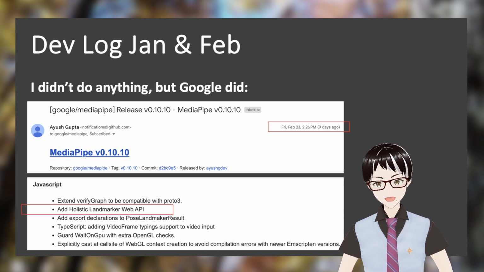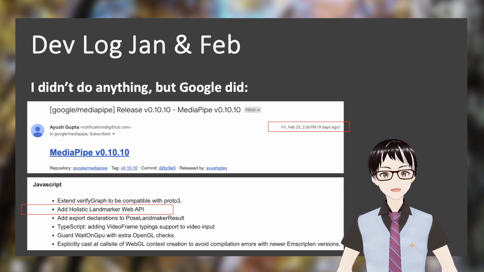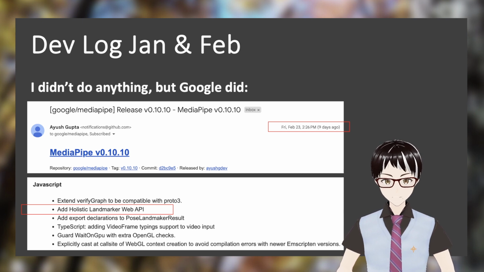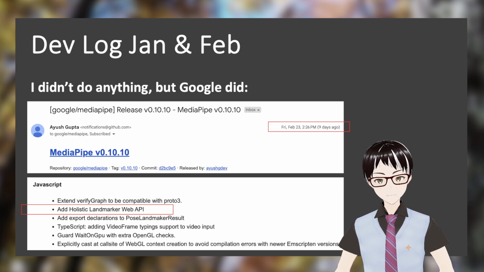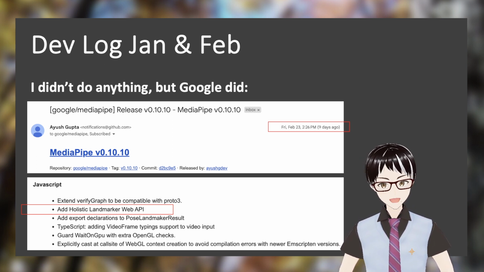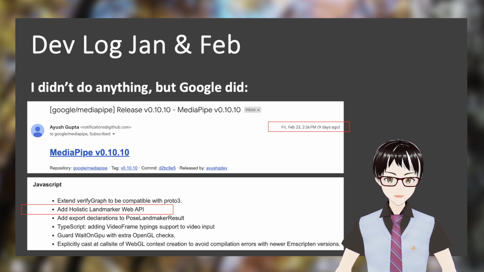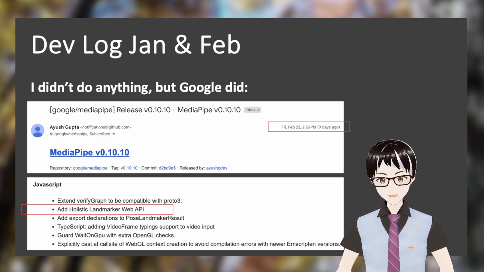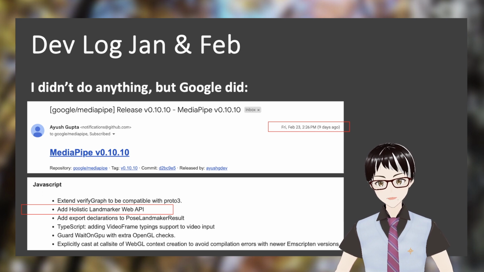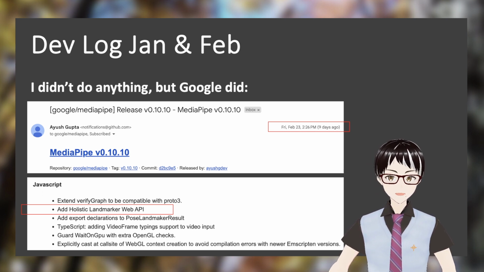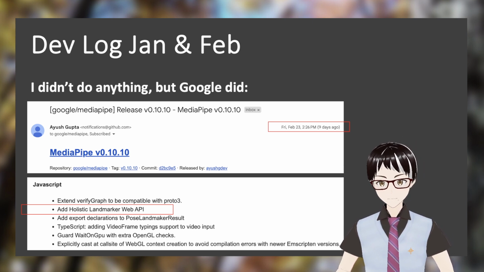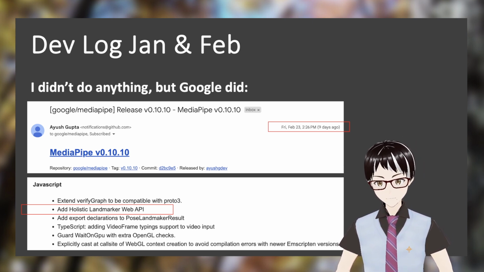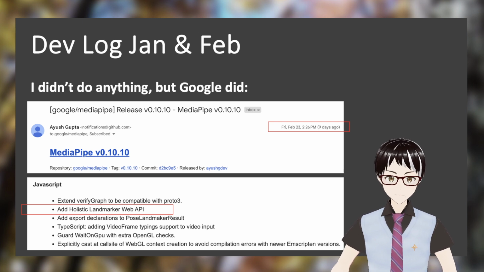And we are happy to see that on 2024 February 23rd, Google sent an email to many of the MediaPipe subscribers, and in the new MediaPipe 0.10.10 release, we're seeing these wonderful changes that they are adding the holistic landmarker web API, like I marked it as red right here in the new JavaScript library.